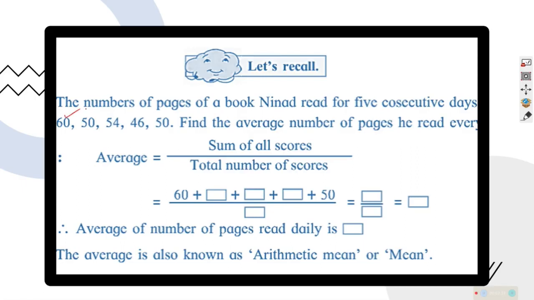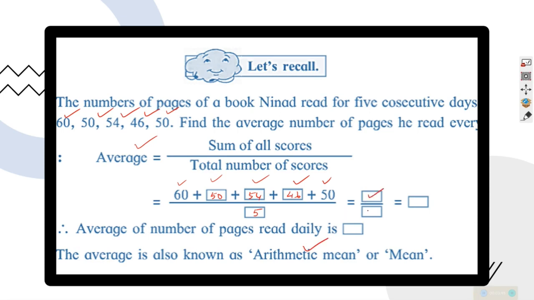We will total the number of pages read in 5 days, just like 60 plus 50 plus 54 plus 46 plus 50, and then we will divide by 1, 2, 3, 4, 5. Thereby we will be getting an average of it. This average is what was named average last year, and here later we understood it as arithmetic mean.